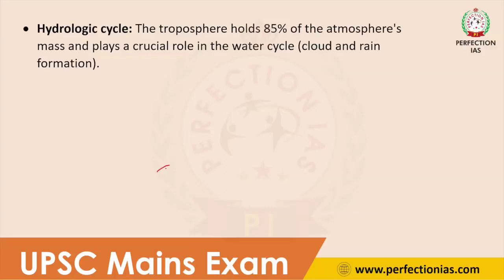Okay, and most of the water vapor is present in the troposphere. So it plays a very important role in hydrological or water cycle. Okay, so depending upon the water cycle only, you will get rainfall and everything.